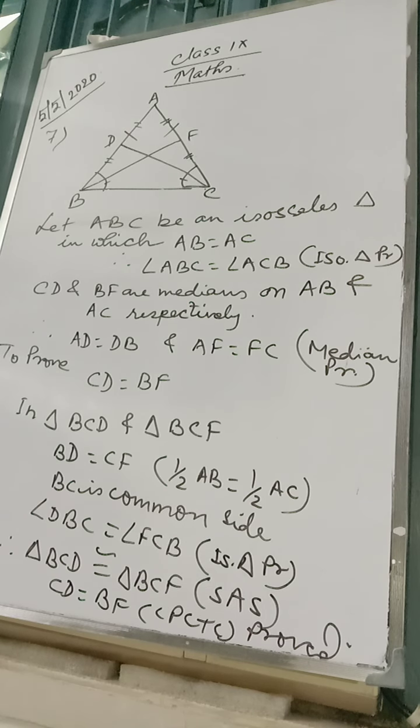Look at question number 8. The figure is given. DPQ is an isosceles triangle with DP equal to DQ. A straight line CD bisects the exterior angle QDR. Prove that DC is parallel to PQ.